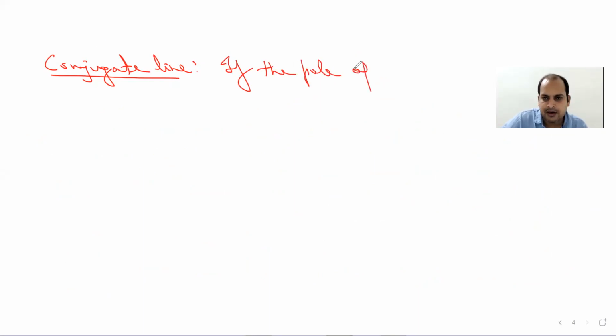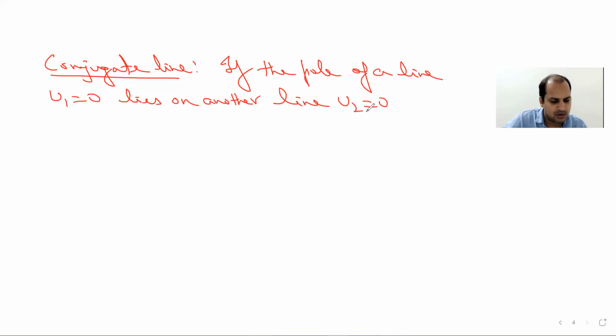If the pole of a line u1 equal to 0, or l1 equal to 0, let me take the same notation which is given in your book, lies on another line u2 equal to 0, then the pole of u2 equal to 0 lies on u1 equal to 0.